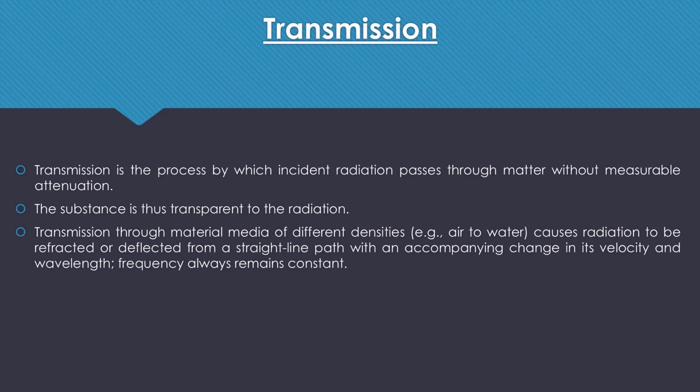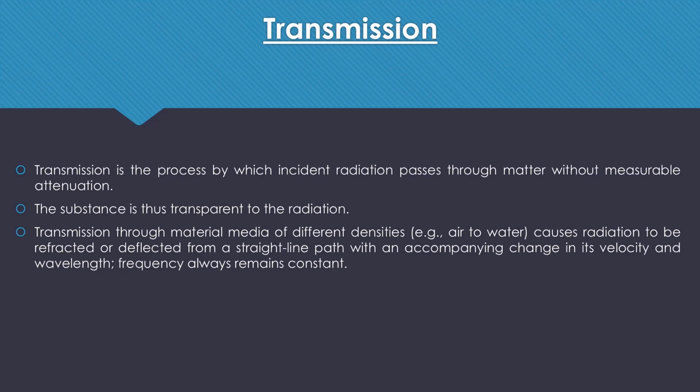Like if an EMR passing through the atmosphere, which is air, interacts with water, it will change its path and its velocity when it enters the water. So in transmission, across different densities, EMR changes its path as well as its velocity.